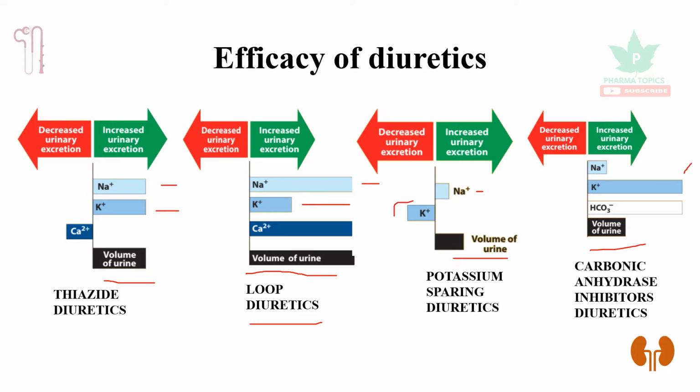The potassium lost is regained with the addition of potassium sparing diuretics to thiazides and loop diuretics. Carbonic anhydrase inhibitors also cause bicarbonate loss. And apart from this, calcium is reabsorbed in case of thiazides, whereas it is eliminated in case of loop diuretics. We will discuss these things in brief in the further slides.